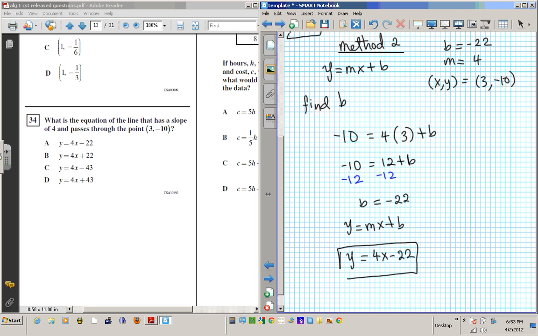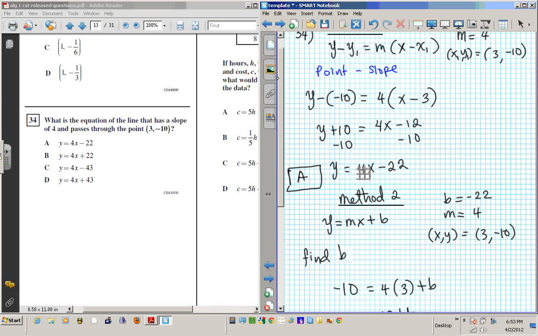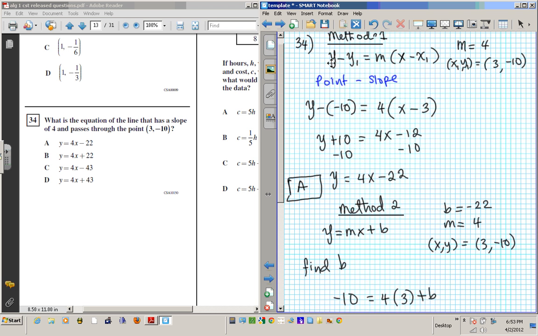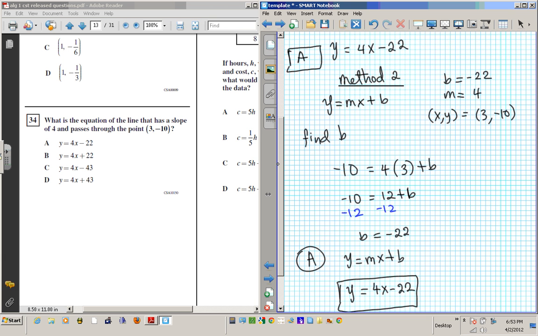All right, so which one matches with that? We already know that it's A, right? So that's it. Whichever method you like, you can use. I prefer method 1 because it's quicker and much more elegant, but you need to know this formula. If you don't know the formula, then you can just use the y equals mx plus b method to do the same process. Okay, now let's move on to question number 35.